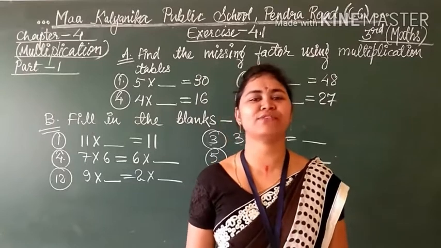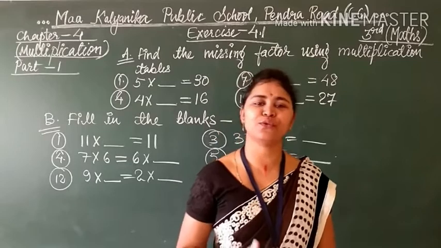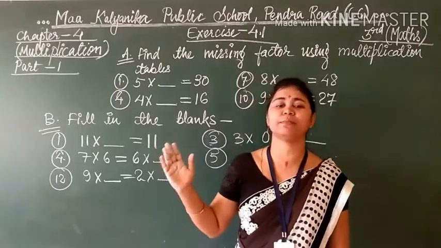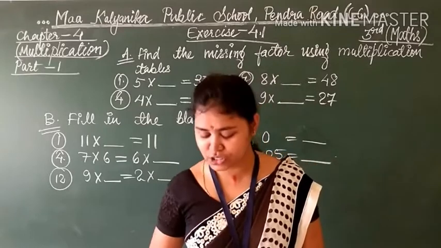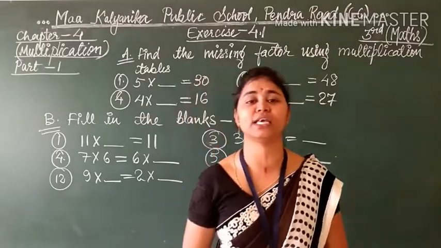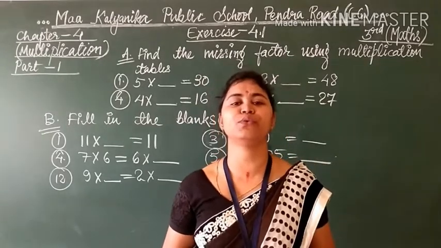Until now, we have completed 3 chapters, first, second and third. So now moving forward, we are moving to chapter number 4, that is multiplication. So students, for the multiplication chapter, one most important thing is you should know the tables, from 2 to 20.